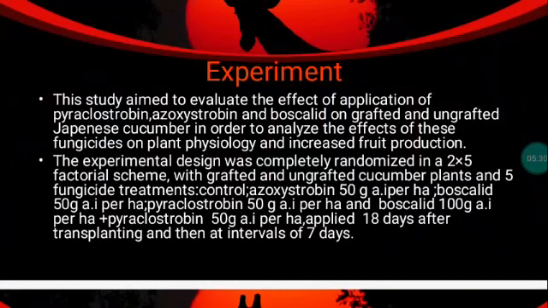An experiment was done to evaluate the effect of application of pyraclostrobin, azoxystrobin, and boscalid on grafted and ungrafted Japanese cucumber, in order to analyze the effect of these fungicides on plant physiology and increase in fruit production. The experimental design was completely randomized in a 2 by 5 factorial scheme, with grafted and ungrafted cucumber plants. This means that for every 2 rows of grafted cucumber plants there are 5 rows of ungrafted cucumber plants, and there are 5 fungicide treatments.